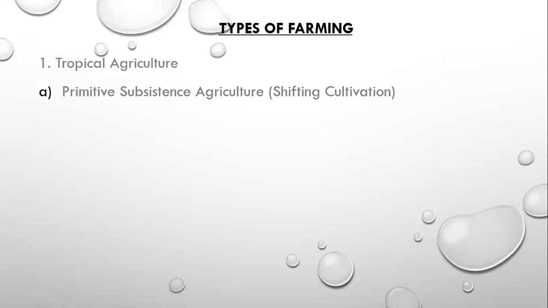And we started with tropical farming, where we identified shifting cultivation to be one of the types of farming practiced under tropical farming. We also mentioned intensive farming. And today, I want us to move a step further by looking at what we call tropical agriculture. Under tropical agriculture, we will specifically focus on plantation farming.